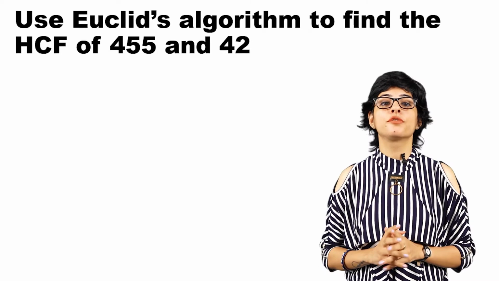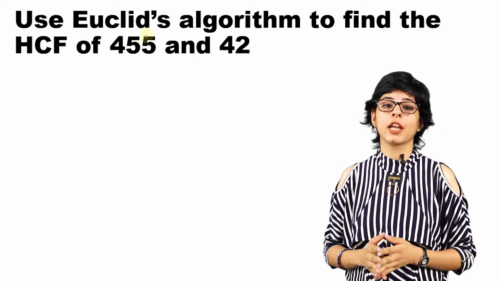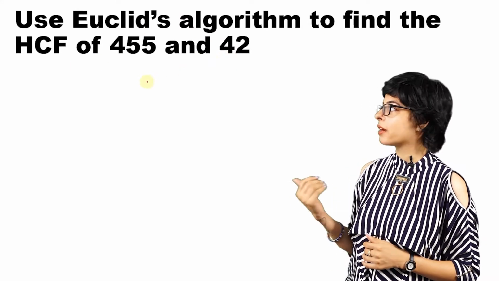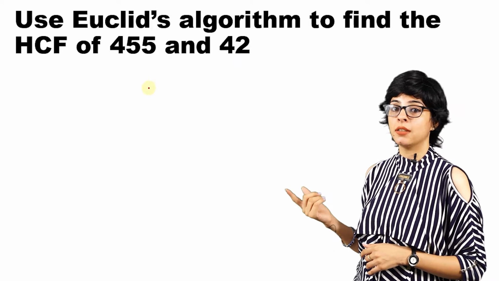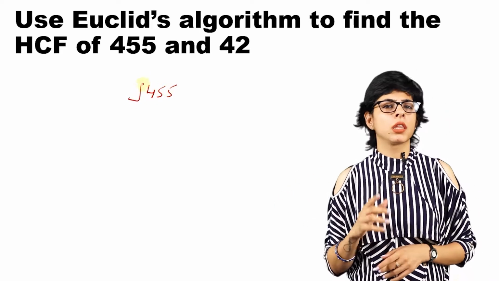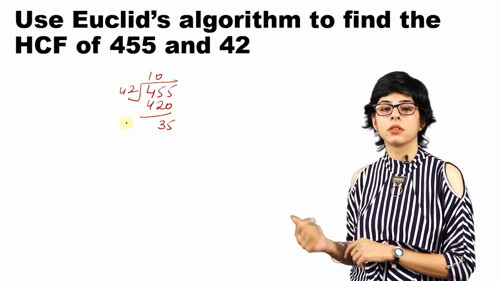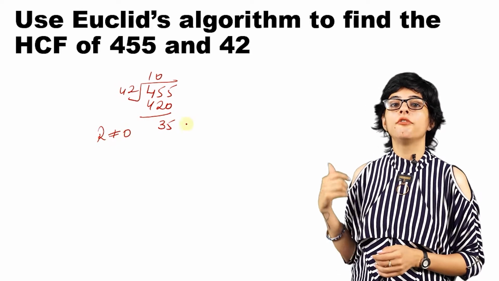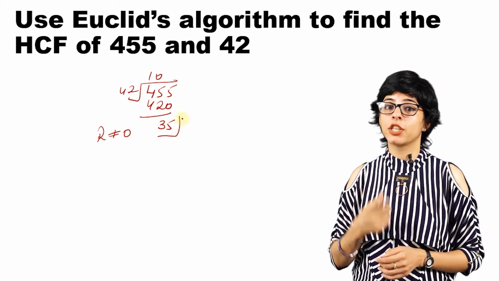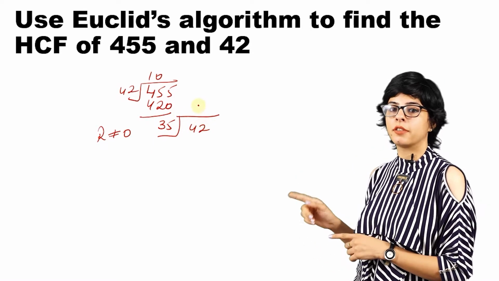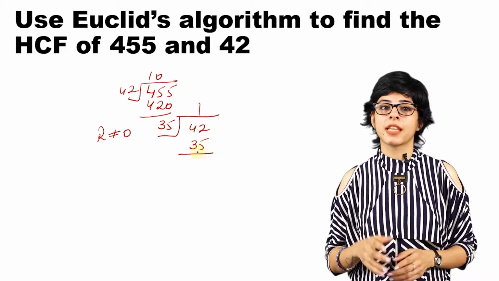Alright. Let's take another example where we'll use Euclid's division algorithm to find the HCF of 455 and 42. So let's divide 455 by 42. So here 42 tens are 420 and the remainder is 35. The noticeable point is that remainder right now is not 0. So what do we do in this division method? We don't stop here. We convert this remainder of 35 into the divisor and then we divide 42 by 35. 35 1s are 35 and then again the remainder is 7.